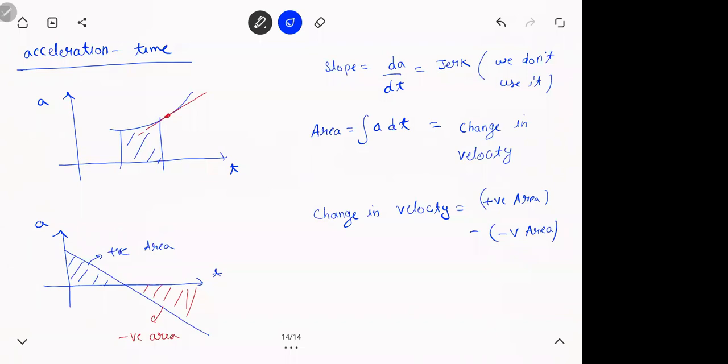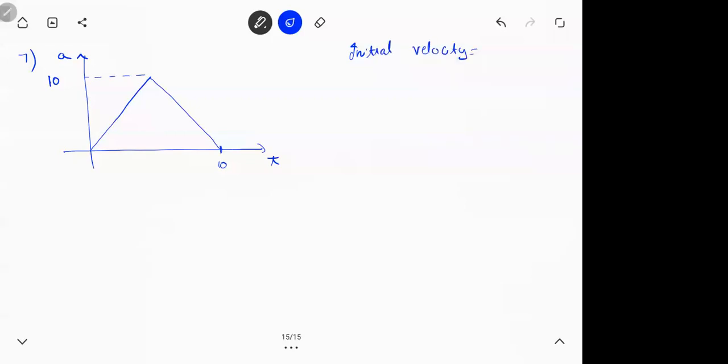Done? So let's see a question. You have an AT graph. This is 10. This is also 10. Initial velocity is 10 meters per second. Find the velocity at 10 seconds.